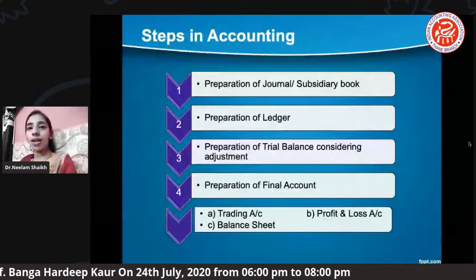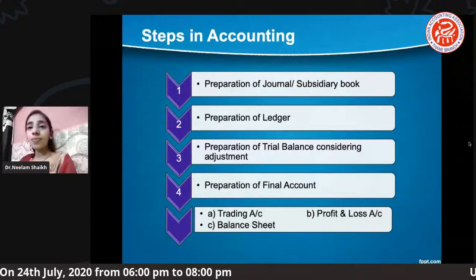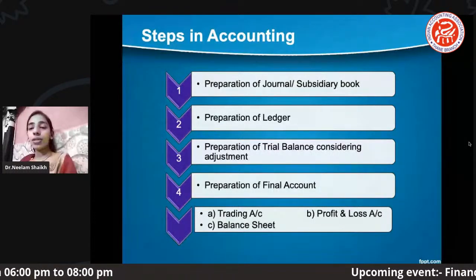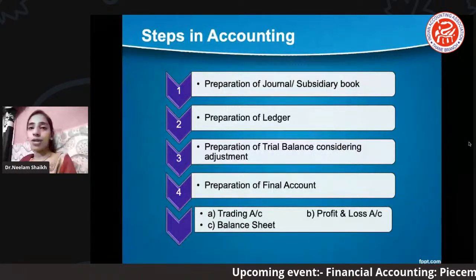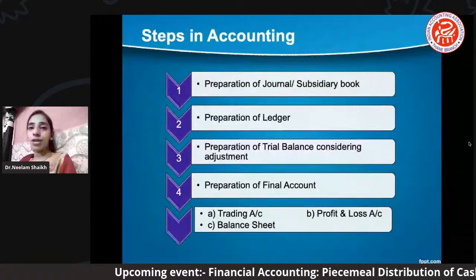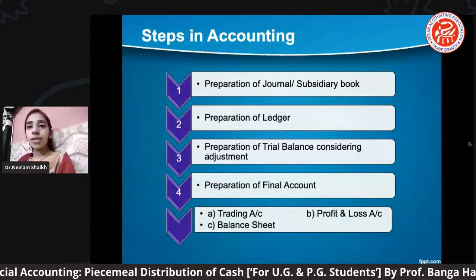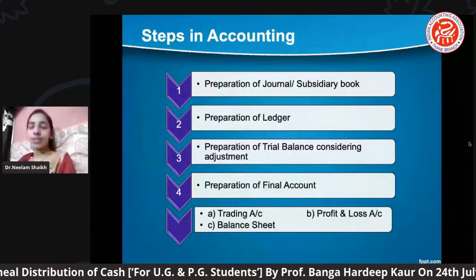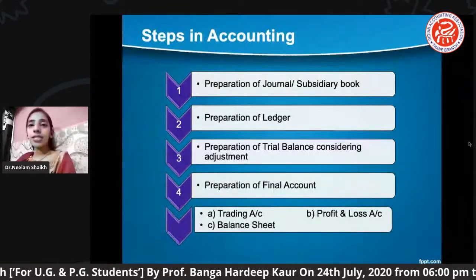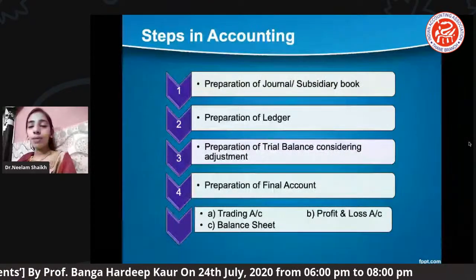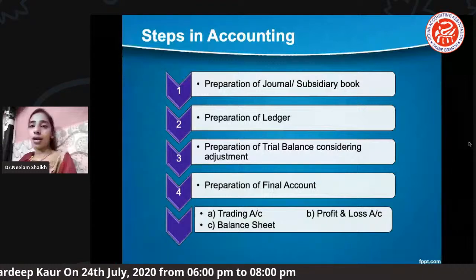Now, what will be given in your question? Very first, the trial balance will be given, and along with it you will get a few adjustments. On the basis of the trial balance and adjustments, we are supposed to prepare the accounts, right?